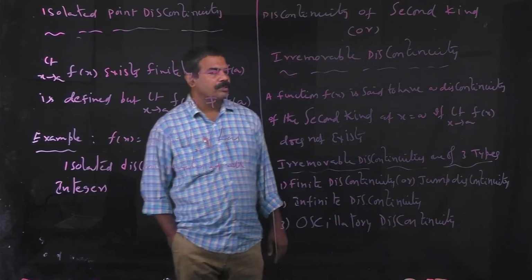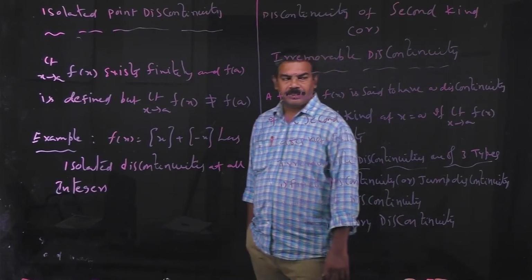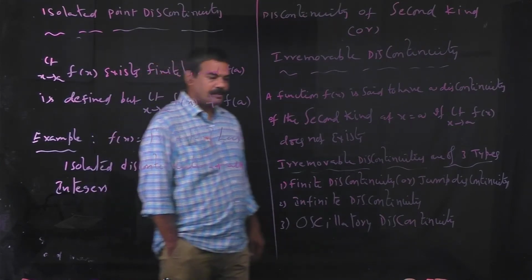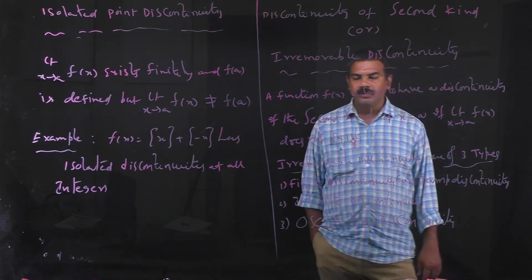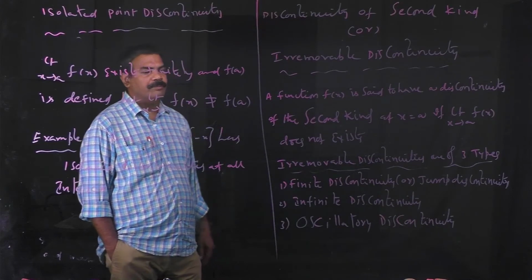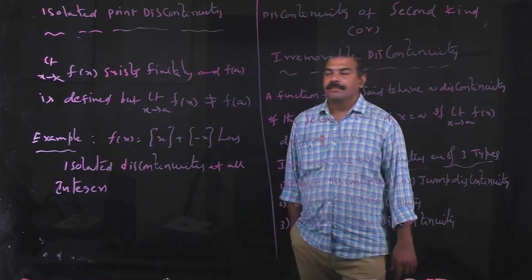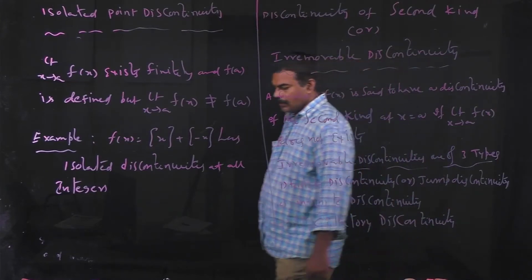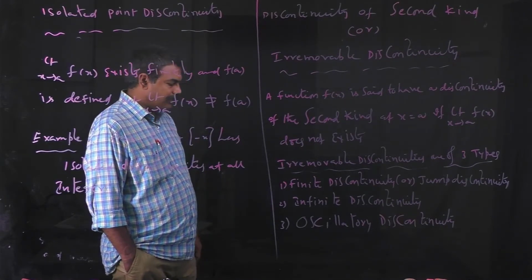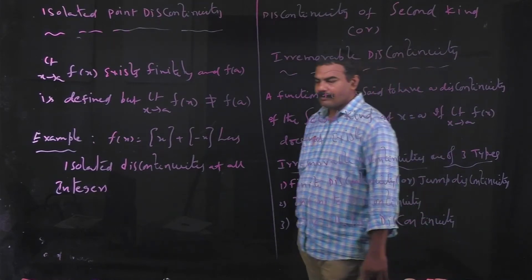In irremovable discontinuity, the function is said to have a second kind of discontinuity if the limit as x tends to a of f(x) does not exist at x = a. Irremovable discontinuities are of three types: finite discontinuity or jump discontinuity, infinite discontinuity, and oscillatory discontinuity. These are the three types of the second kind of discontinuity.